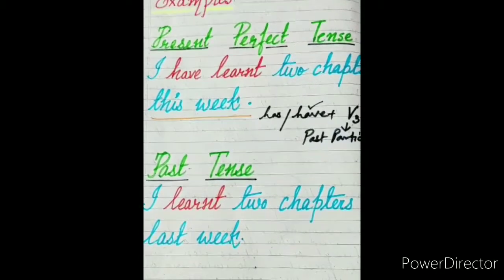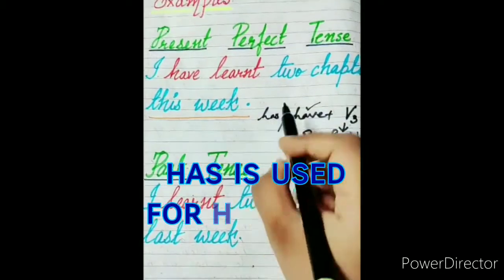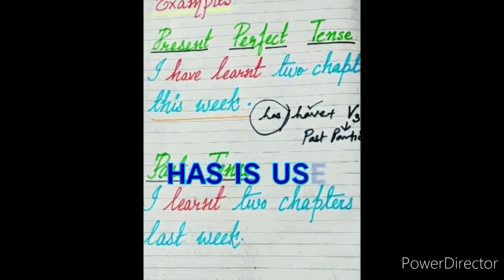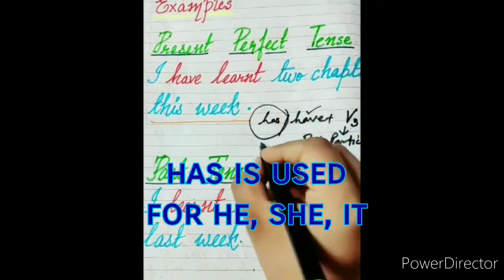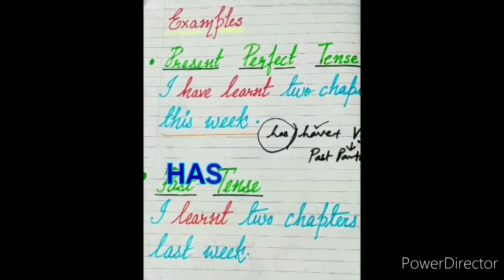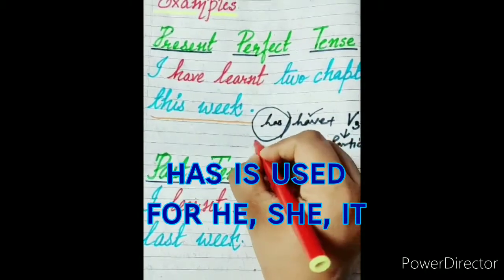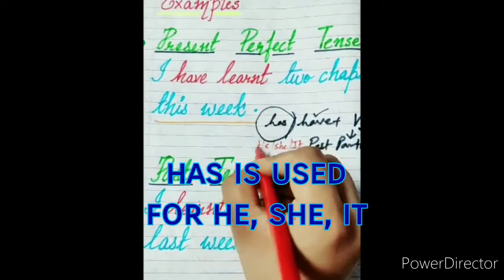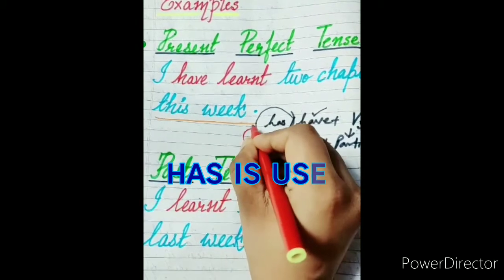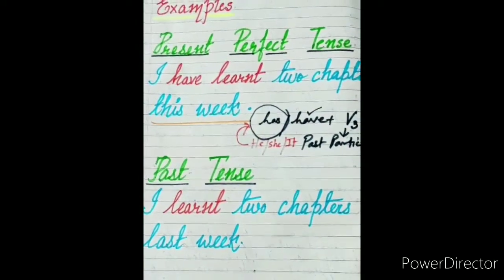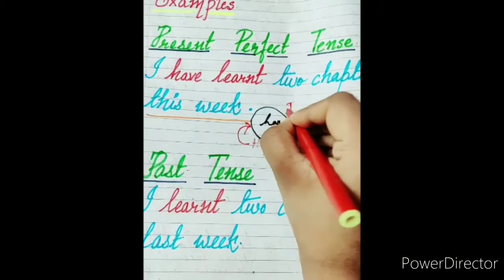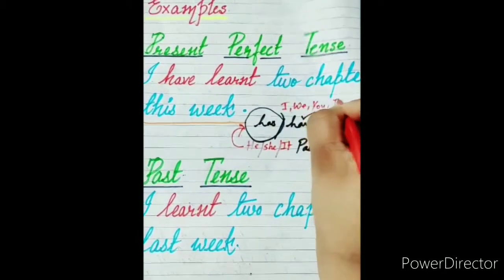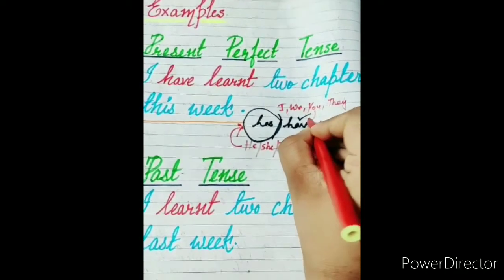But for the third person singular, we are going to use has. So which are the pronouns that fall under third person singular? It is he, she and it. So when we are talking about he, she and it, we are using has, and when we are talking about I, we, you and they, we are using have.